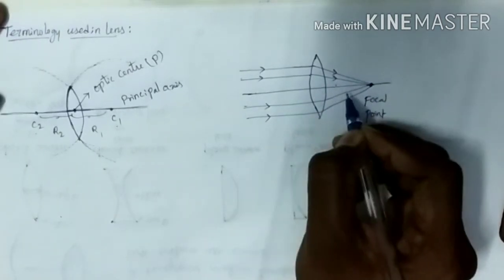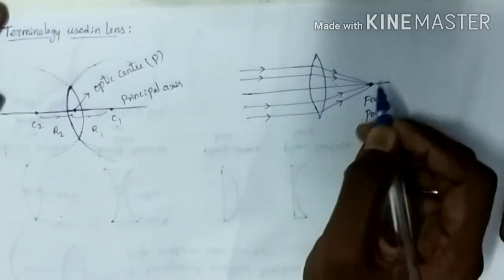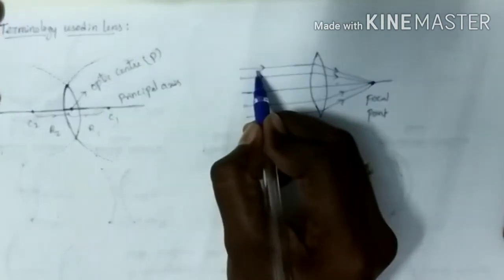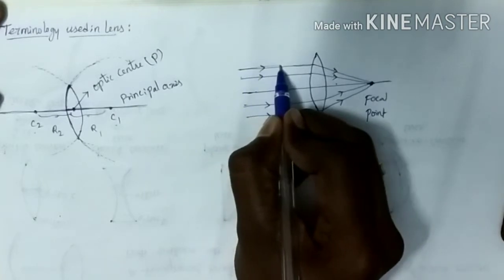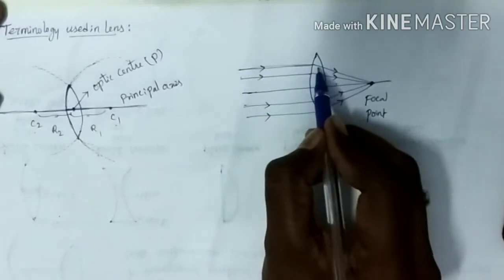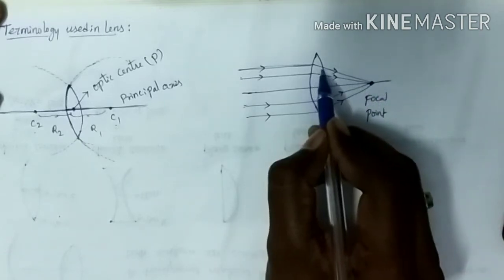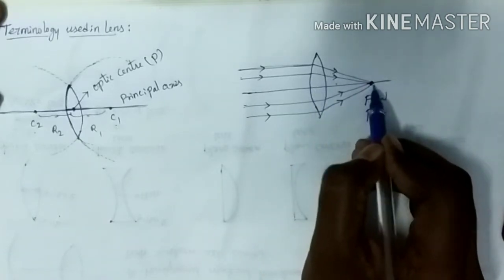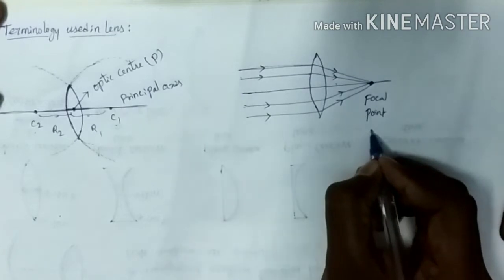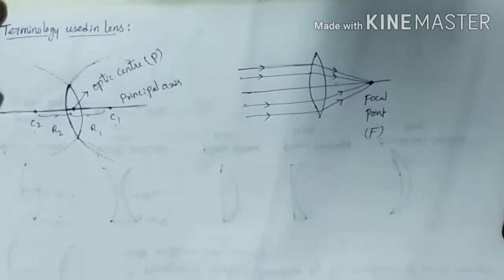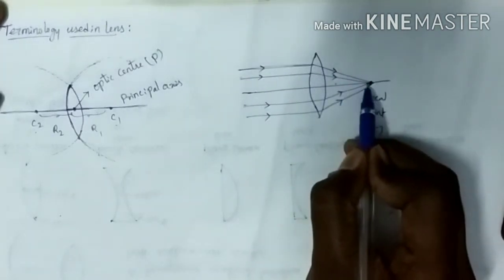Or we can say it like this: where the refracted rays converge at one point. When we send the light parallel to the principal axis, all the rays converge at one point. That point where all the rays converge we call the focal point, and it is represented with the letter F.